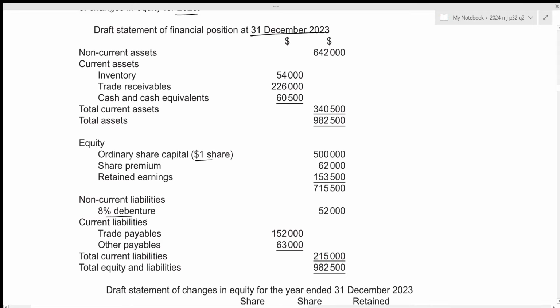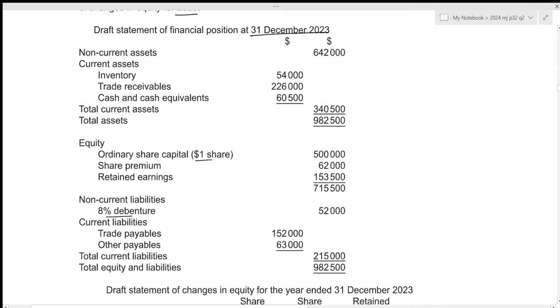So for category A, that will be 45,000 minus 2,250, which results in 42,750. For category B, that will be 6,000 minus 300, which results in the value of 5,700. For category C, that will be 3,000 minus 150, which results in 2,850. Now, according to IAS 2, inventory should be valued at the lower of its cost and net realizable value. So we need to compare this column to our net realizable value, and we can get the correct inventory value.